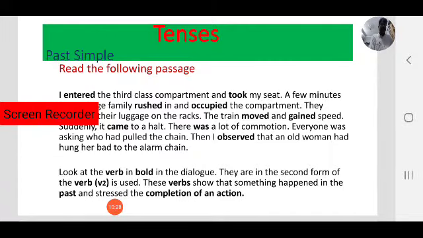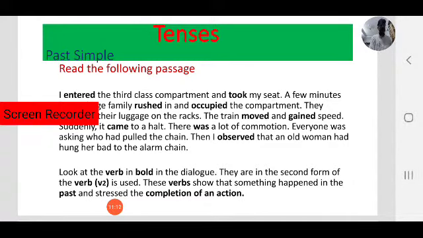Every verb has four forms. The present form, or we can call it V1, or base form, or main verb. Note it down. Always be careful about verbs. If you know verbs, you can do very well in tenses. Every verb has four forms. The first one is the base form or present form, or main verb, or we can call it V1.